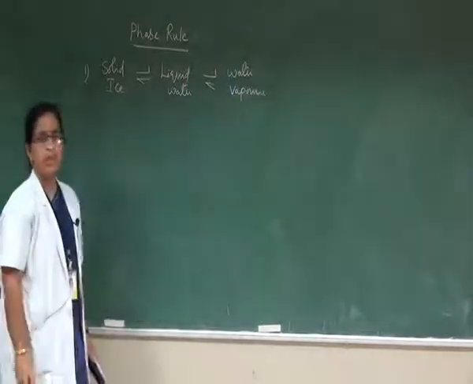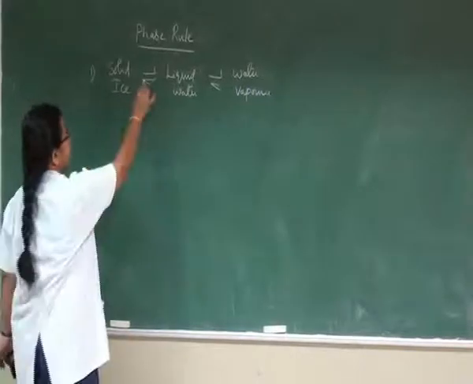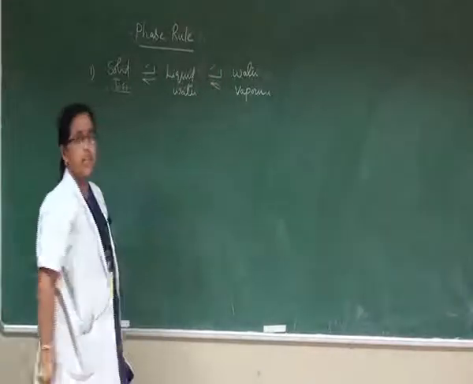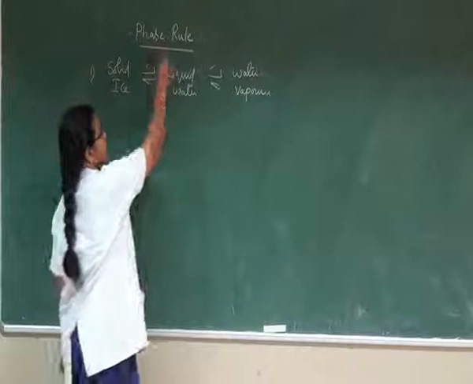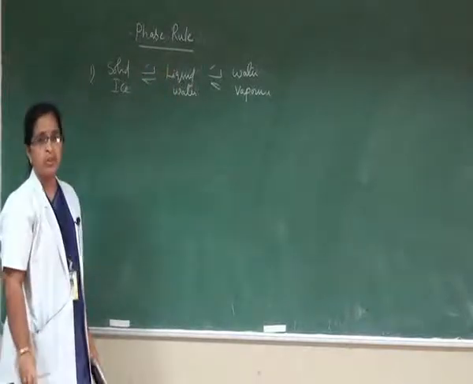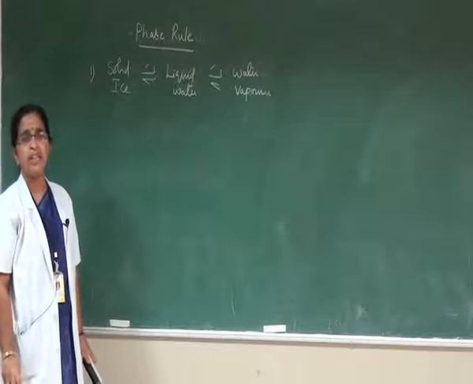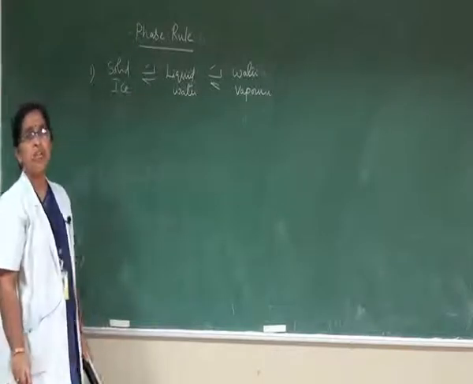In this simple reversible chemical reaction, the equilibrium between any two different phases can be clearly explained by the application of this phase rule. So the first most important application of this phase rule is to explain the equilibria existing in a reversible equilibrium reaction.